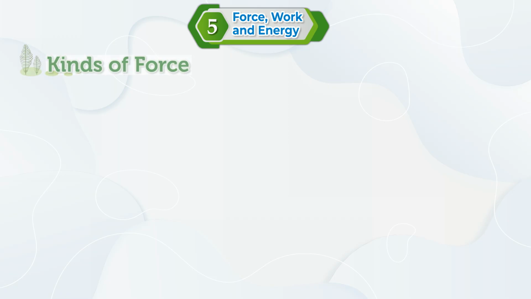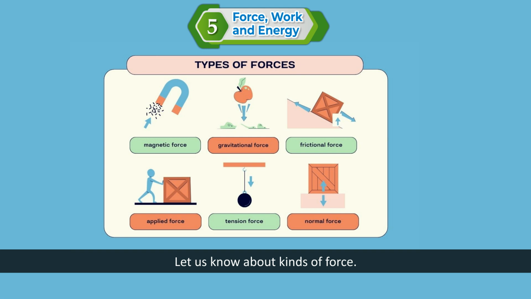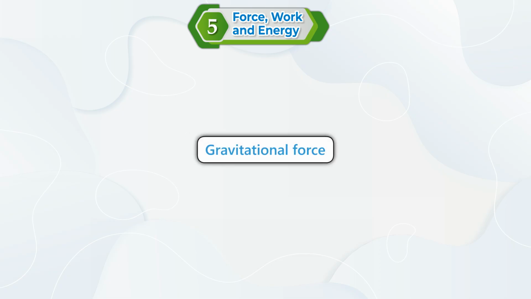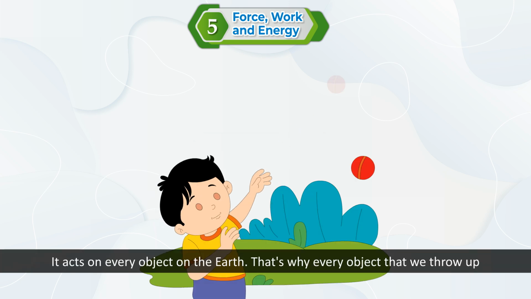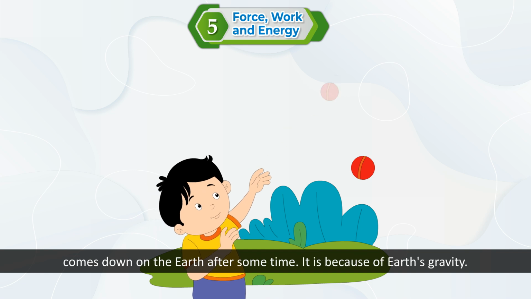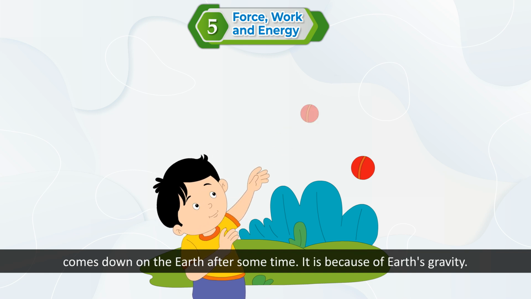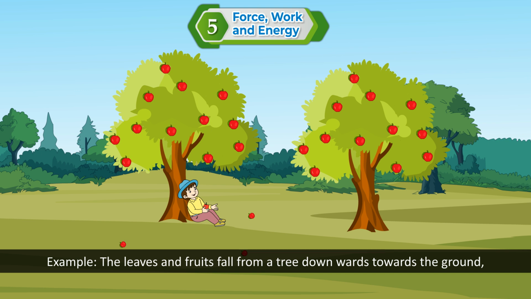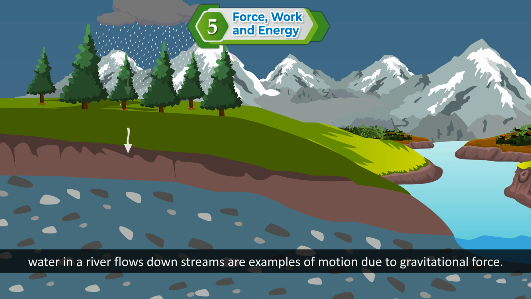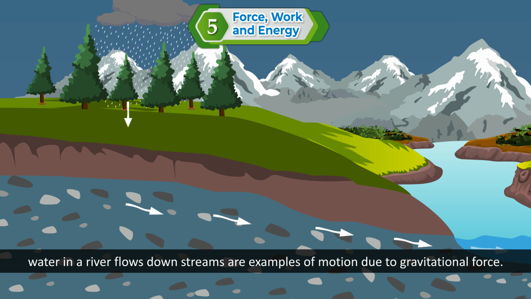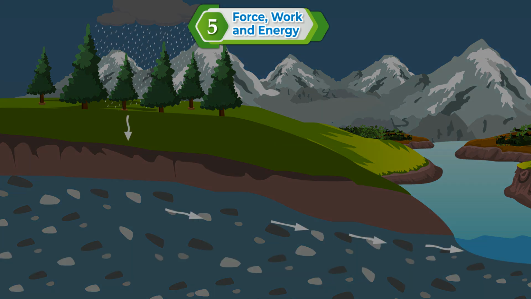Kinds of force. Let us know about kinds of force. Gravitational force. It acts on every object on the earth. That's why every object that we throw up comes down on the earth after some time. It is because of Earth's gravity. Example: the leaves and fruits fall from a tree downwards towards the ground. Water in a river flows downstream. These are examples of motion due to gravitational force.